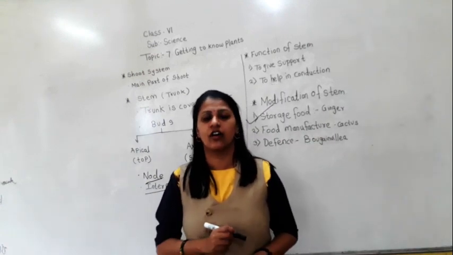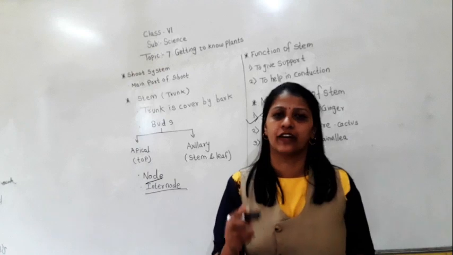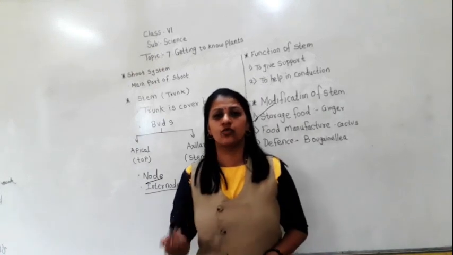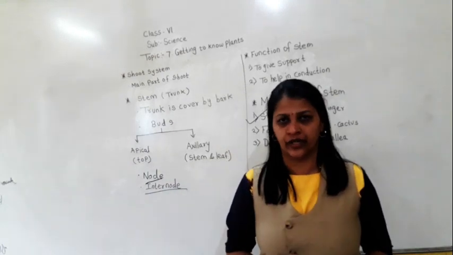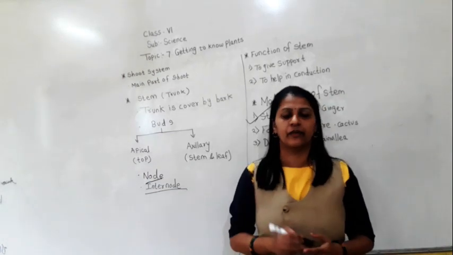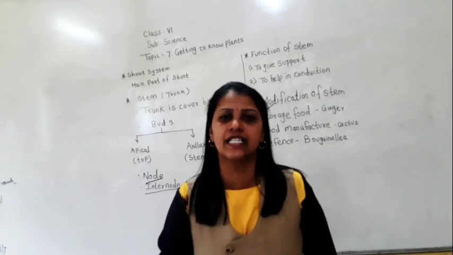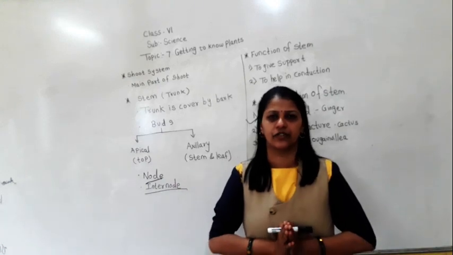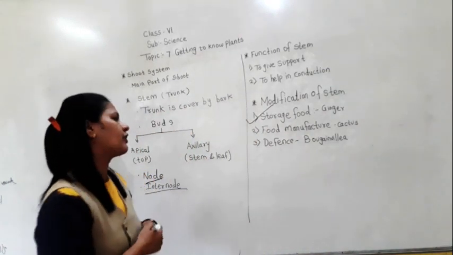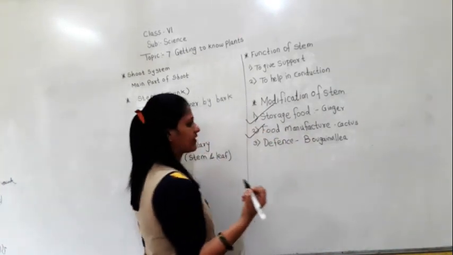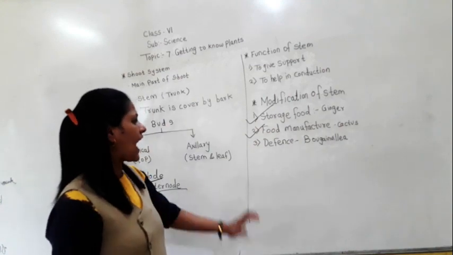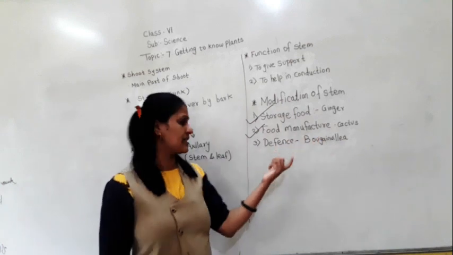Such a modification of the stem is done to manufacture food. Here the stem prepares the food. Are you getting me? Cactus is a plant whose stem prepares the food. It manufactures the food and also helps in conserving water. Are you getting this? So this modification is done so that the stem prepares the food in a dry area. Then the last modification of the stem is for defense.